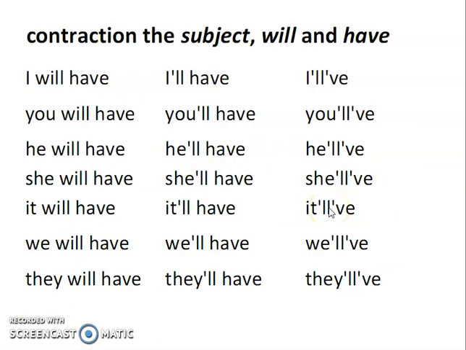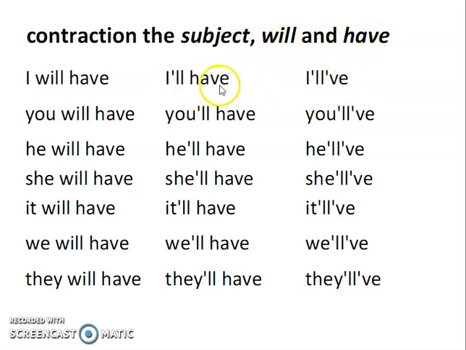In the next slide we are going to study about contractions, as you people have studied those contractions in the previous classes. Contractions are basically the shortest form of the words, that is, I will have. Now will is going to be used as double L, so this is basically called contraction. So we are going to use will and have in the form of contraction.